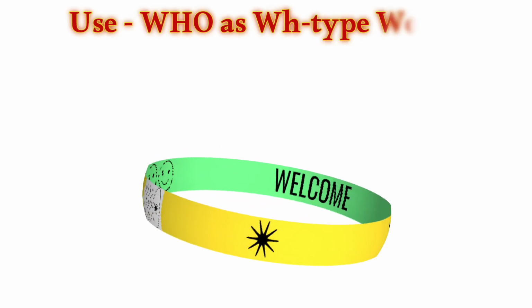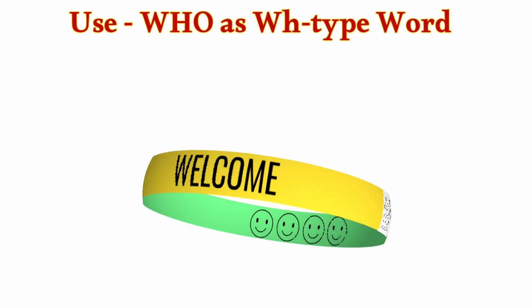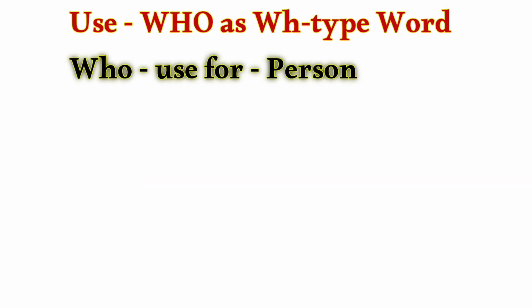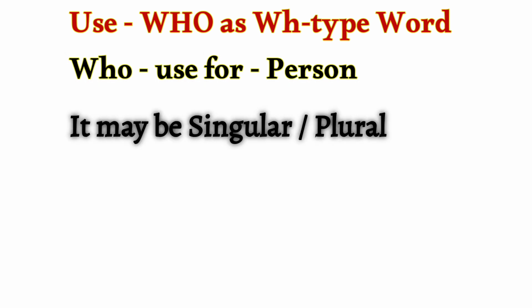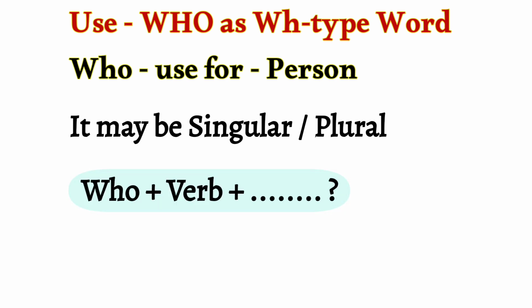Use "who" as a WH-type word in the sentence. "Who" is used for a person, and it may be singular or plural. The formula for using "who": first we use the WH word "who," then you write a verb, then you can take the remaining part, and at the end give a question mark.